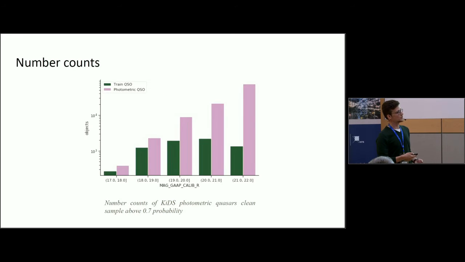This is a simple number count, which shows you that training quasars are not sufficient here. Our clean quasar sample rises in a regular way. This is obviously a very simple analysis, but it shows that it behaves the way it should.